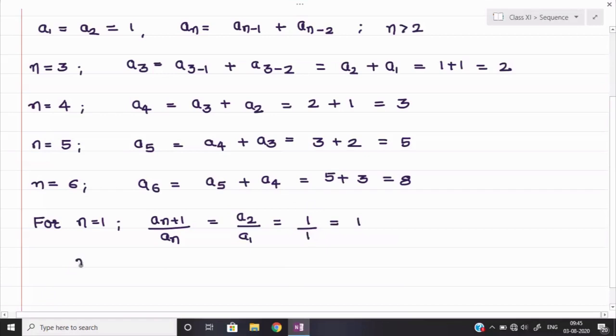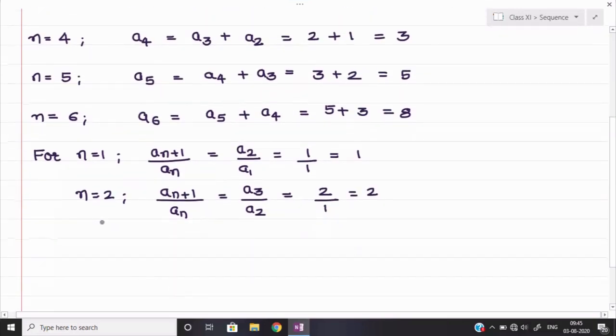Now for n equal to 2, a_(n+1) upon a_n would be equal to a3 upon a2. What is the value of a3 I have? a3 I have here 2 and a2 I have 1. So this will be 2 upon 1, equal to 2.